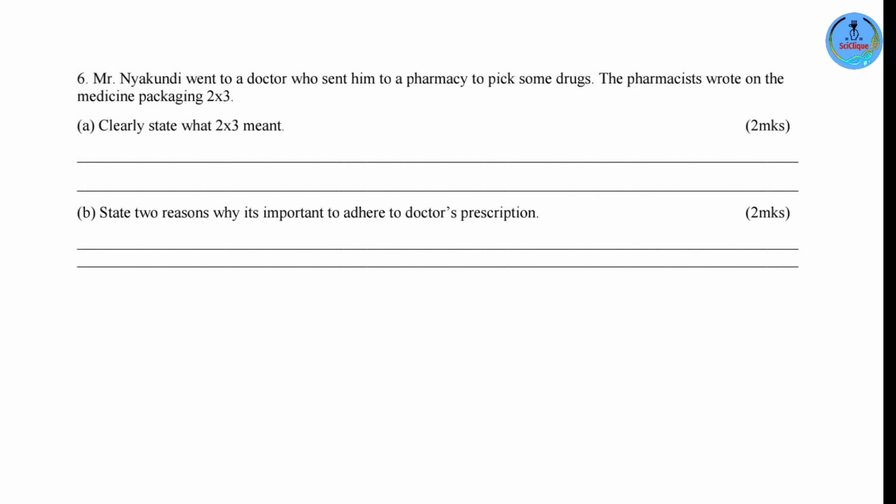Moving on to question 6, Mr. Nyakundi went to a doctor who sent him to a pharmacy to pick some drugs. The pharmacist wrote on the medicine packaging 2x3. Clearly state what 2x3 meant. So this is a prescription.